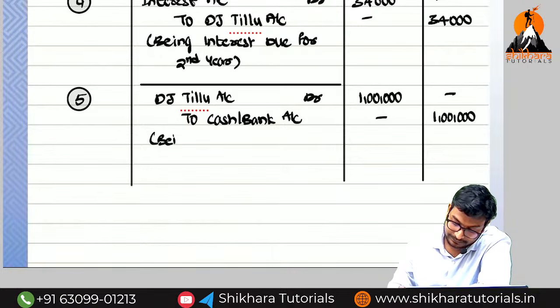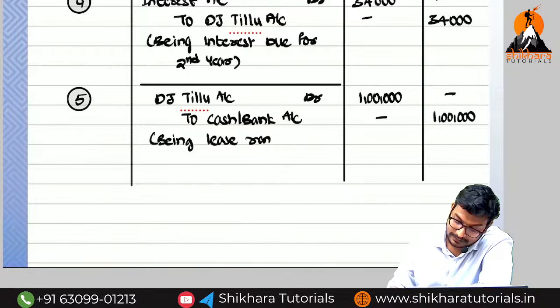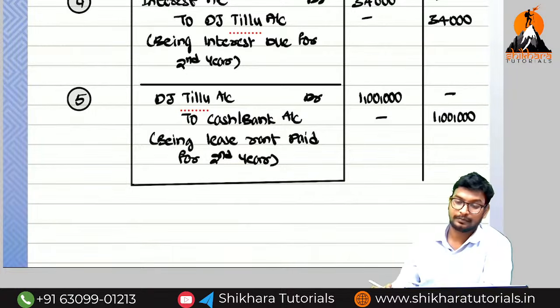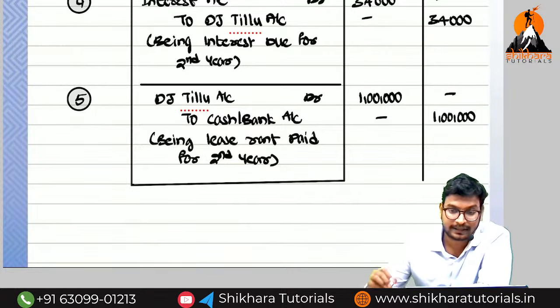Being lease rent paid for second year. Okay, guys, the third, fourth, and fifth you can write on your own.